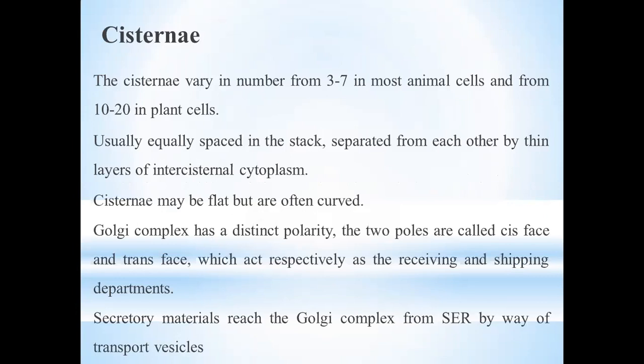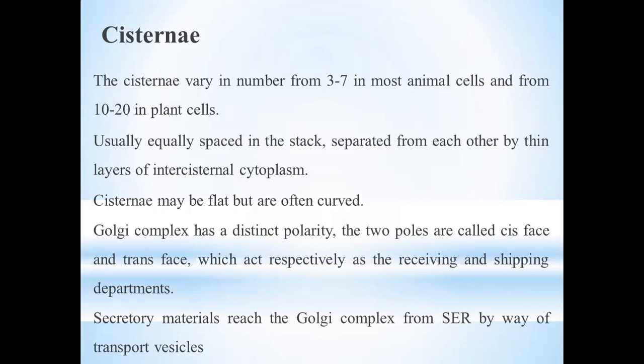So what are cisternae in actual? The number and length of cisternae also vary depending on the type of cell. However, there are usually 3 to 7 in animal cells, and 10 to 20 in plant cells. They equally occupy the space in the stacks, separated from each other by thin layers of intercisternal cytoplasm. We will have a quick look at the structure of cisternae and other parts of Golgi bodies in the next slides, where we have clear diagrams available.